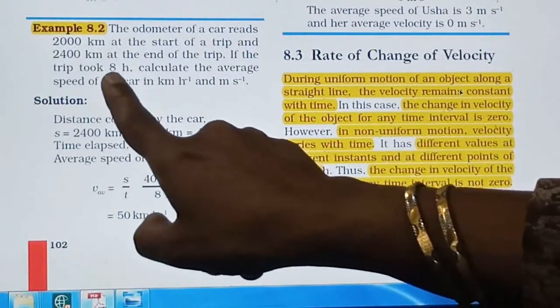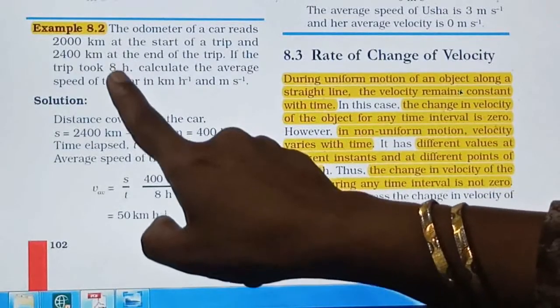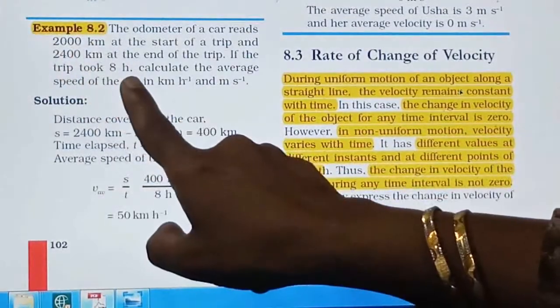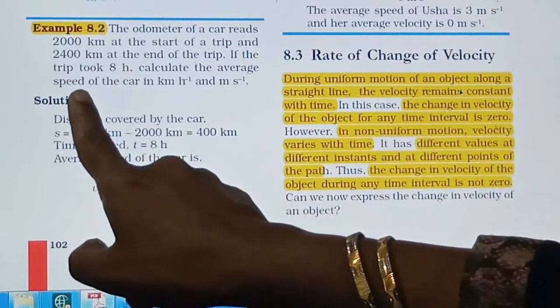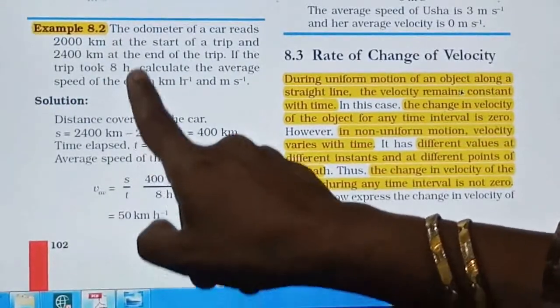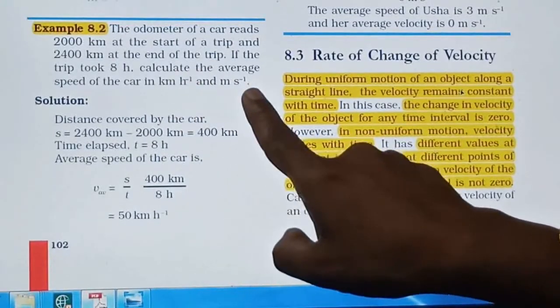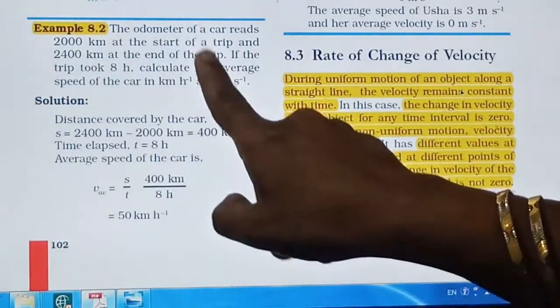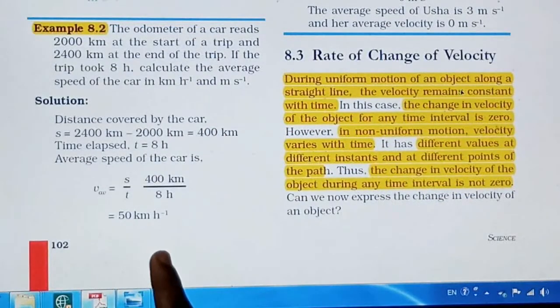That time is also given, 8 hours. By knowing the distance and time, you have to calculate the average speed of the car in kilometer per hour and meter per second. Whenever you solve an example, see the method of how it is given. In this way you can present your answer.